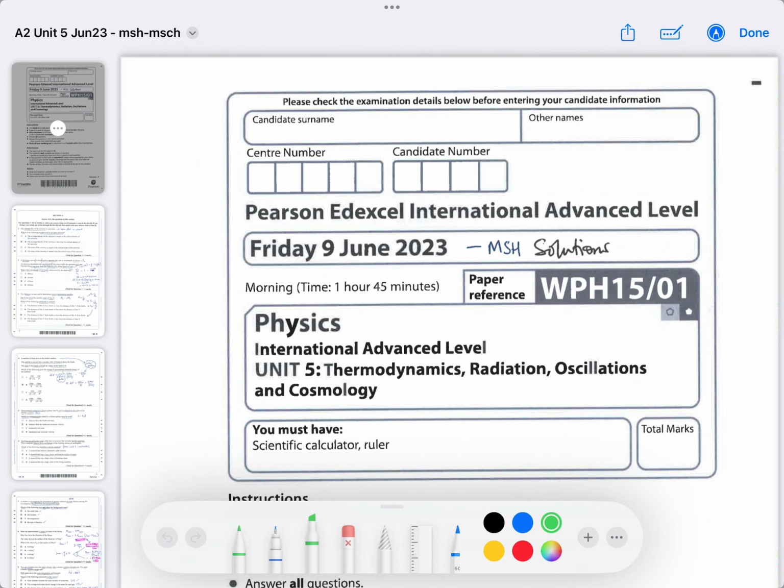Okay, this is going to be the final part of this run-through for this June 2023 exam, which I have already uploaded: the multiple choice questions on thermodynamics in separate parts, questions on nuclear physics in a separate part, and questions on simple harmonic motion and oscillations in a separate part.